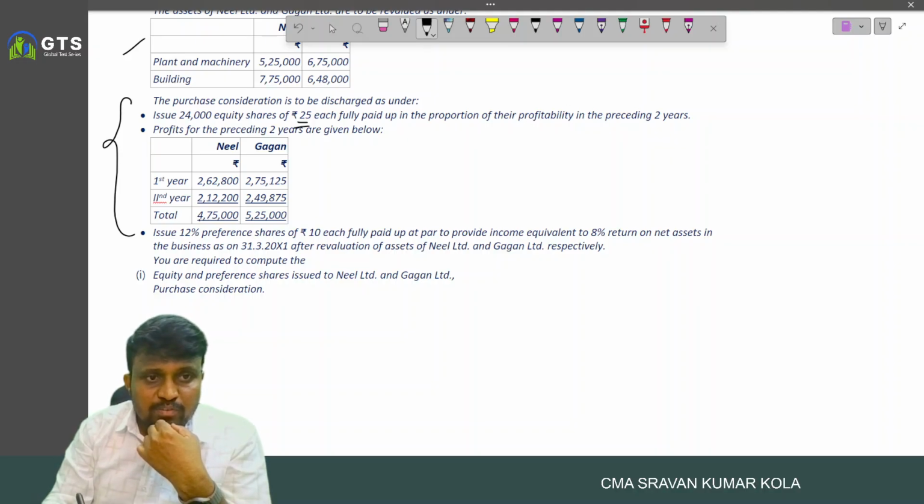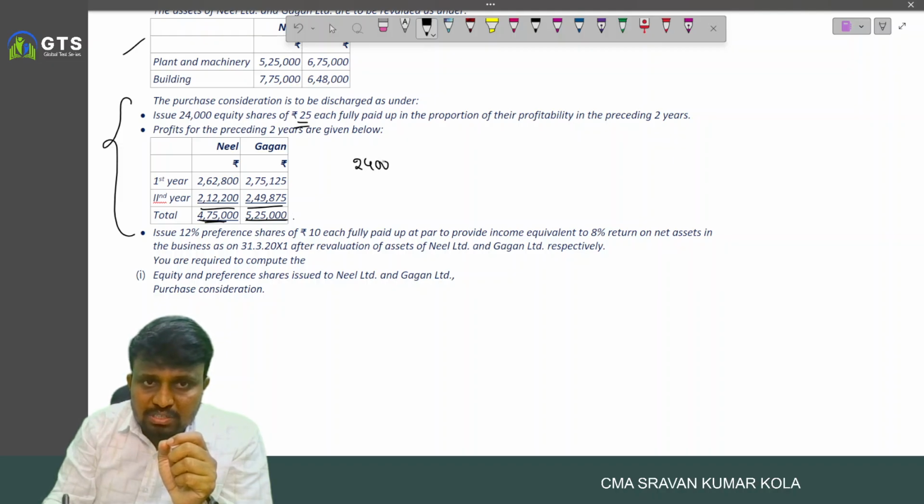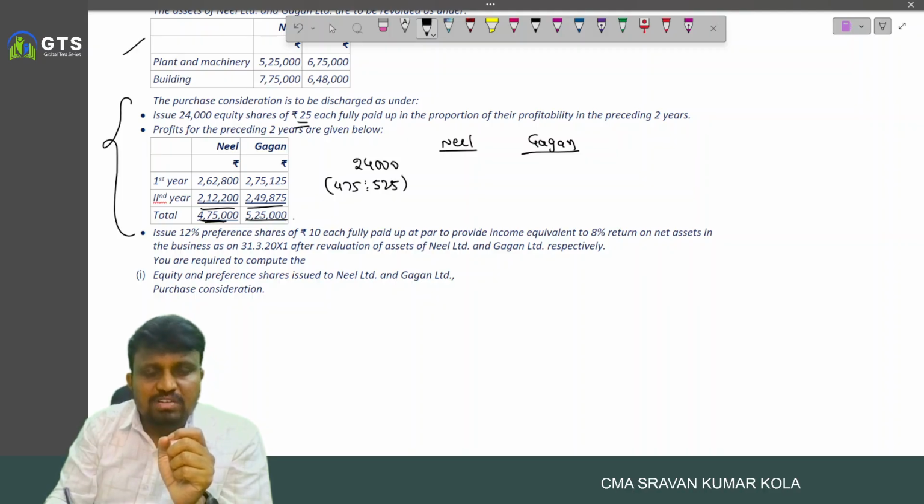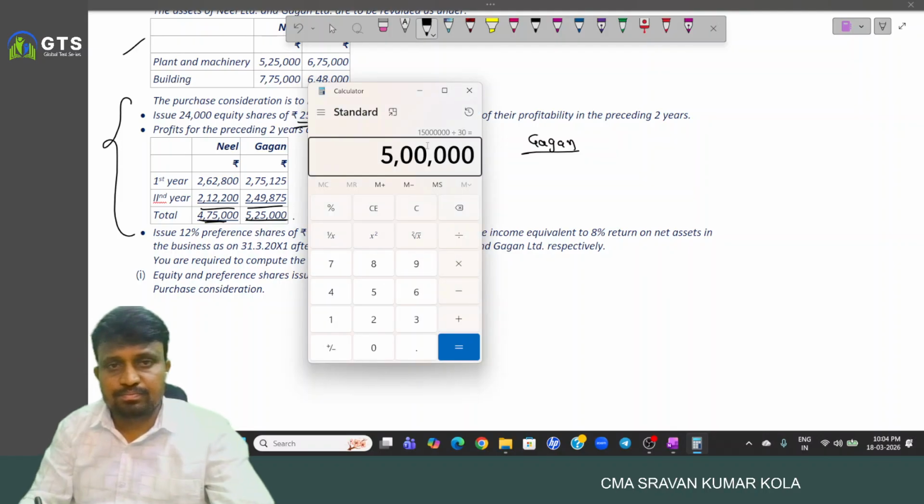What are the profits of the last 2 years? Neil Limited 4 lakh 75, Gagan Limited 5 lakh 25. So the 24,000 is divided between Neil and Gagan in what ratio? 475 to 525.